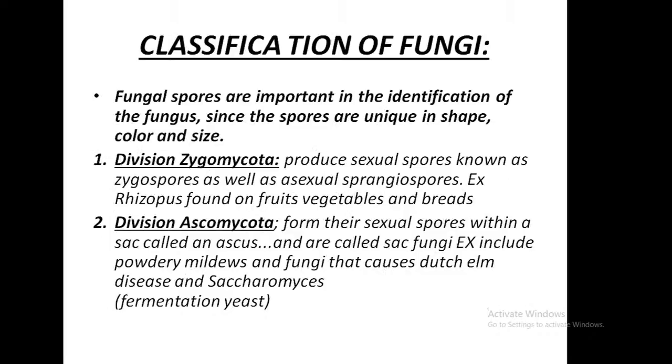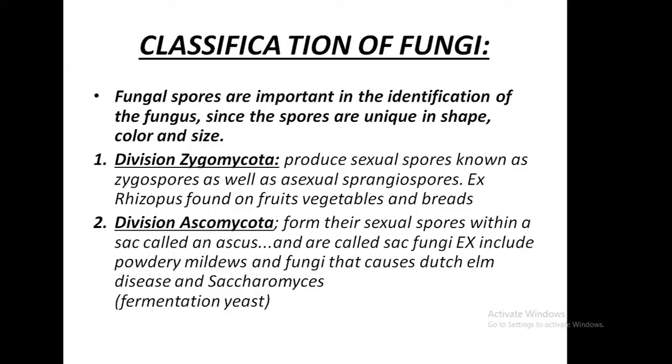Classification of fungi. Fungal spores are important in the identification of the fungus, since spores are unique in shape, color and size. They are divided into two types. First one, division Zygomycota, and the division Ascomycota.